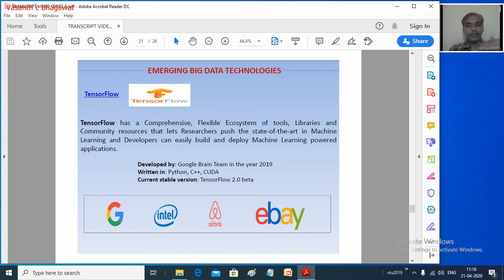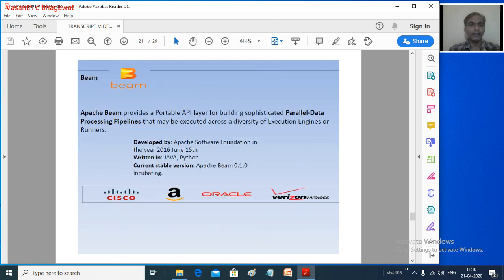For machine learning, or artificial intelligence, deep learning and neural networks, TensorFlow becomes a very important foundation. It gives a lot of built-in functionality through which we can work with machine learning programs. So TensorFlow is a very important emerging big data technology right now.